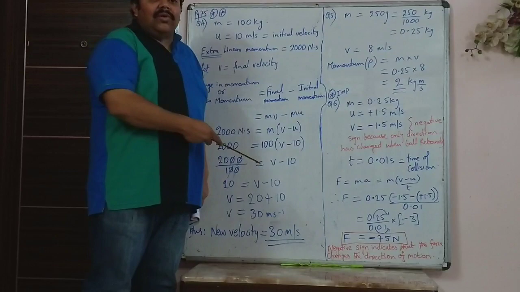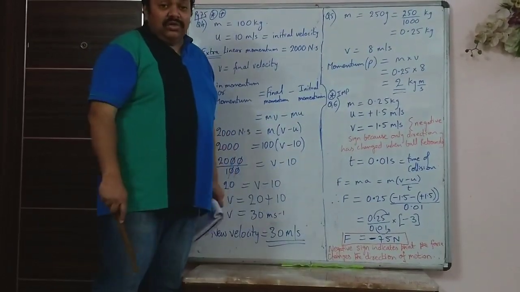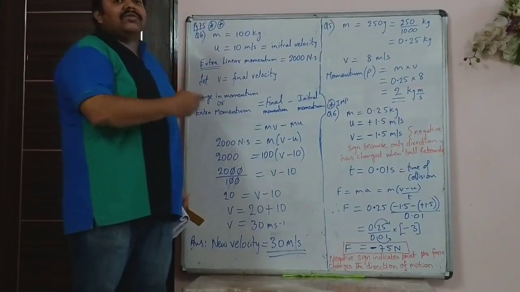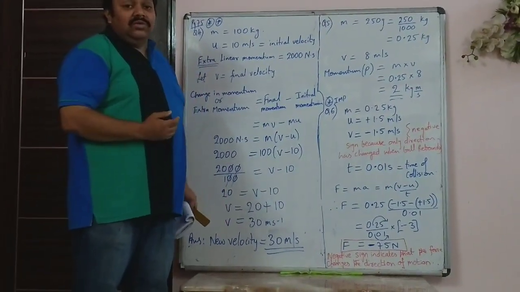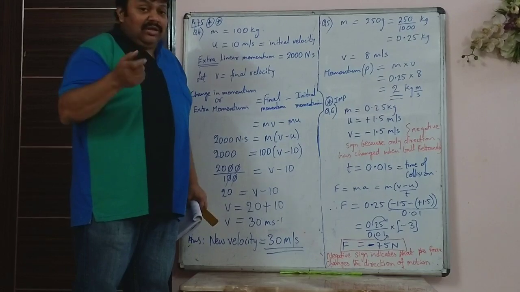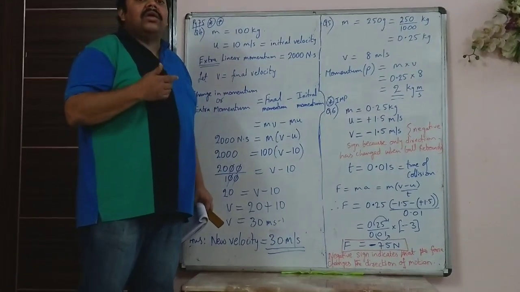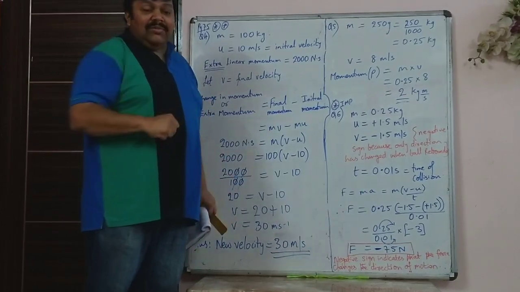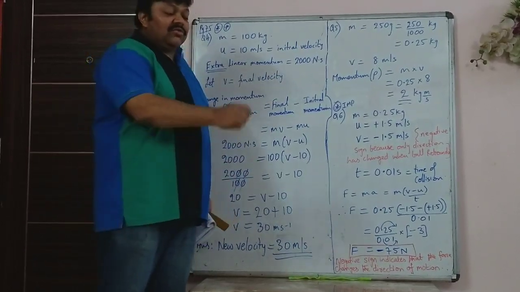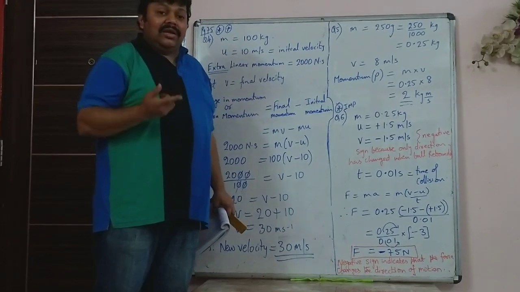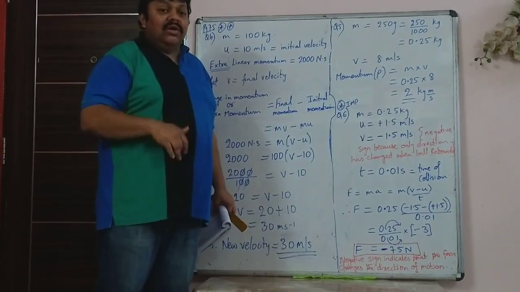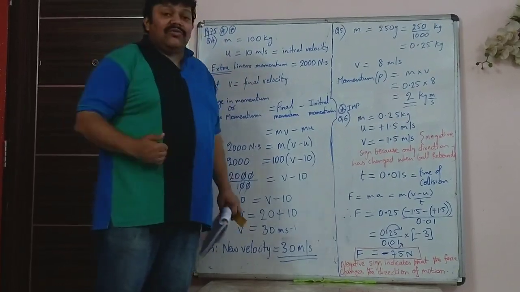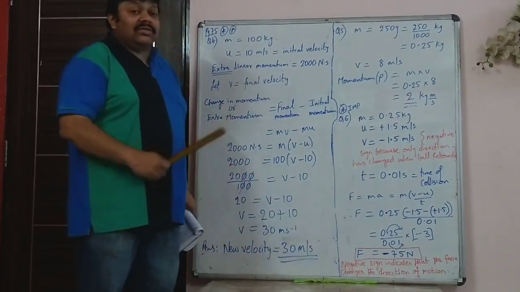Now you may ask, what is the meaning of minus force? Minus is just indicating that this force has changed the direction of motion. You use a minus sign when the force causes retardation, like a brake, when you apply brake to a cycle which is moving and it slows down. Either a retarding force is shown as minus, or if the force is changing the direction of motion, then in that case the minus sign is put.